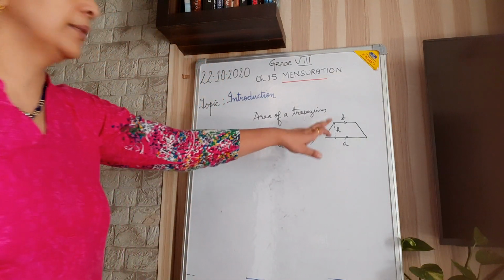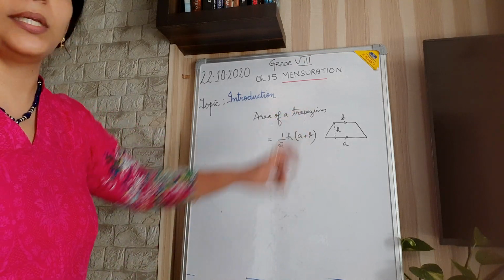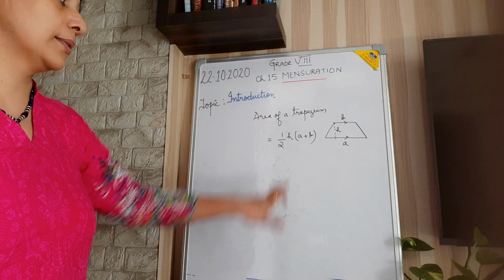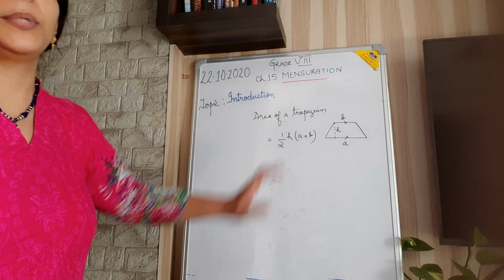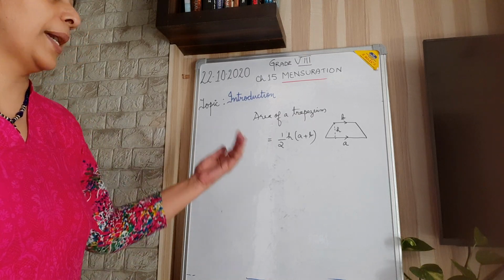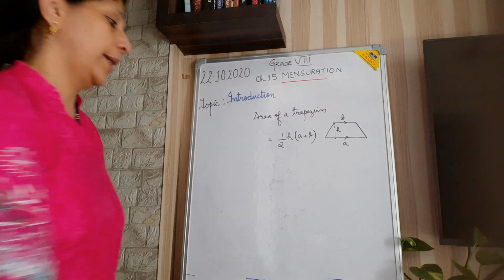the area of a trapezium is half H into the sum of the parallel sides. I have taken the lengths of the parallel sides as A and B, and the perpendicular distance between the parallel sides as H. Then the area of the trapezium is half H into A plus B, whereas in a parallelogram it is base into height.